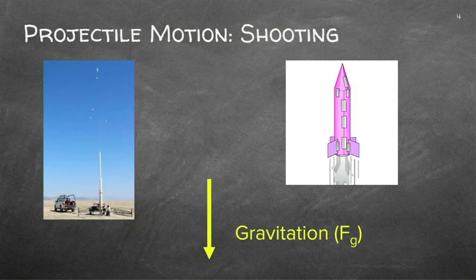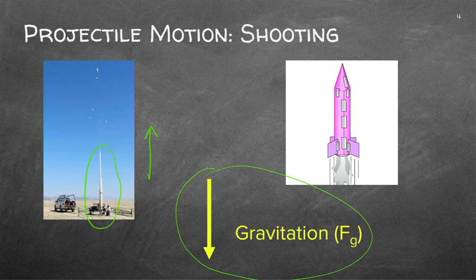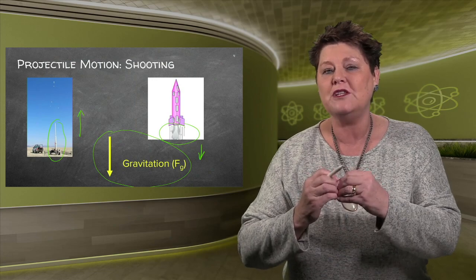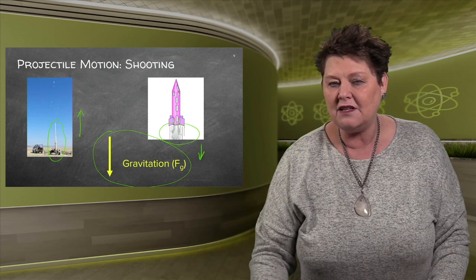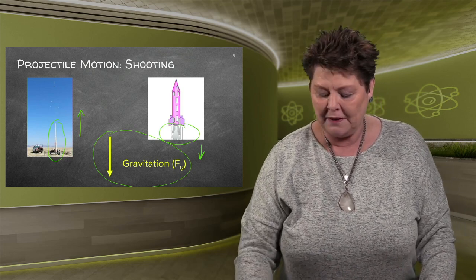We can also apply this to rockets, and in space, it's also vertical projectiles. Remember, it can move out of the atmosphere of Earth, and then it's different. But for now, if you've got this rocket that will be launched, it will go up, but gravity and the force of Earth will always play a role in this action. Here you've got this rocket being launched into space and gravity will pull it down. So if you want to launch something into space, the force that you exert upward has to be greater than the gravity that's pulling it downward. Otherwise, it will not go up in the air.